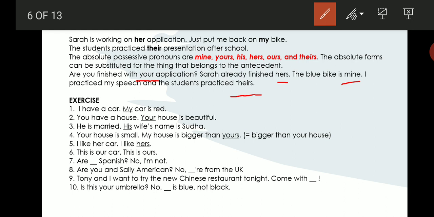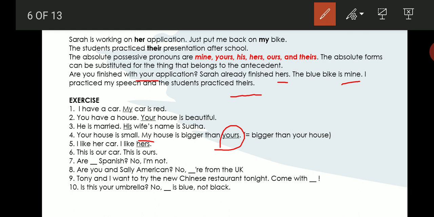He is married. His wife's name is Sudha. His is a possessive adjective. Your house is small. My house is bigger than yours. Okay. My is a possessive adjective there, and yours is a possessive pronoun there. Possessive, absolute possessive pronoun there. Yours. Yours is an absolute possessive pronoun.